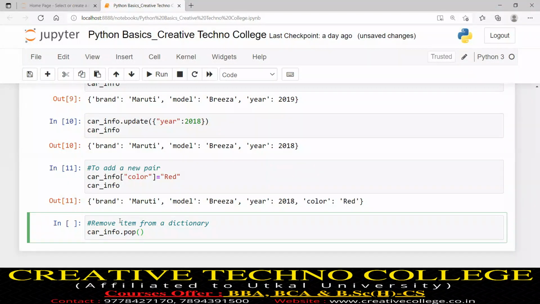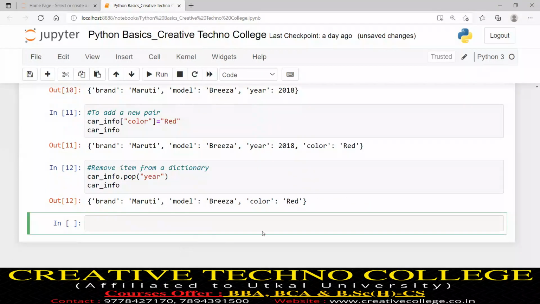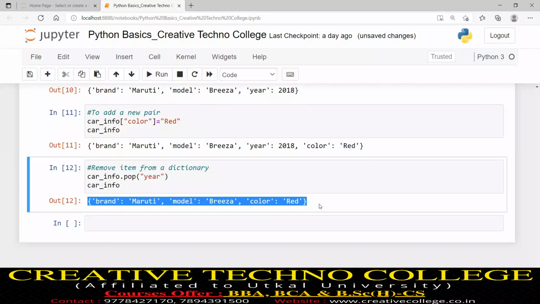There is a built-in function, and its name is the pop function. Within the pop function I will write the corresponding key. Now what is the value of car_info? I will hit run just to see year colon 2018 removed. You see this is the output dictionary. In this dictionary there is no pair named year colon 2018. That means that pair is removed. Okay, so this is one way.